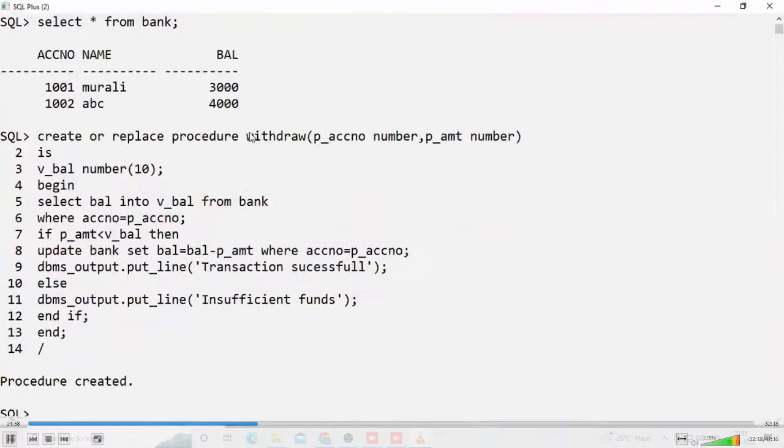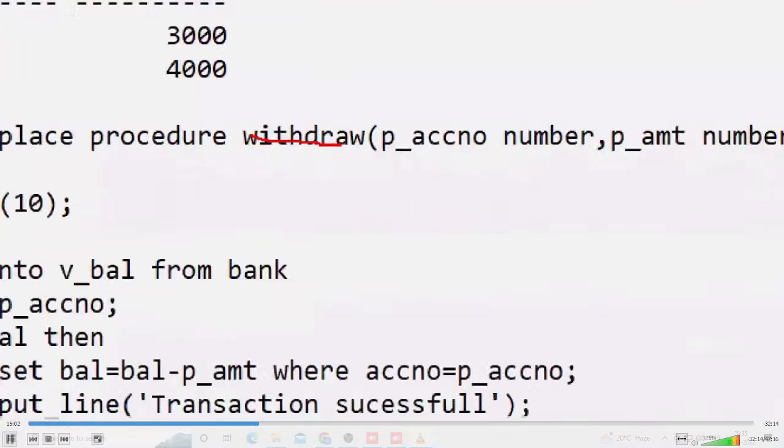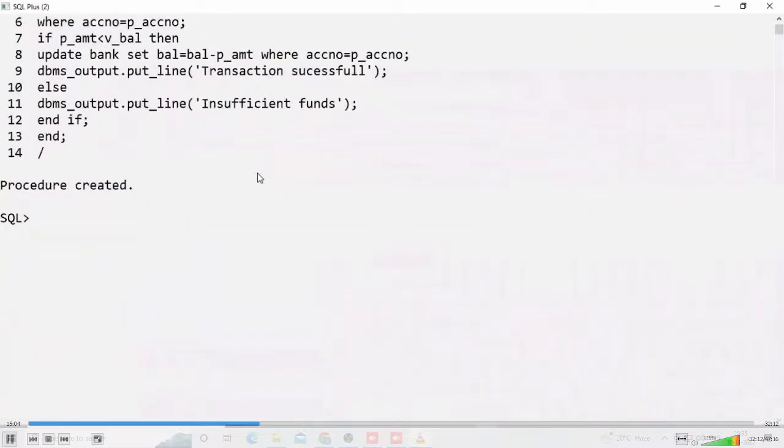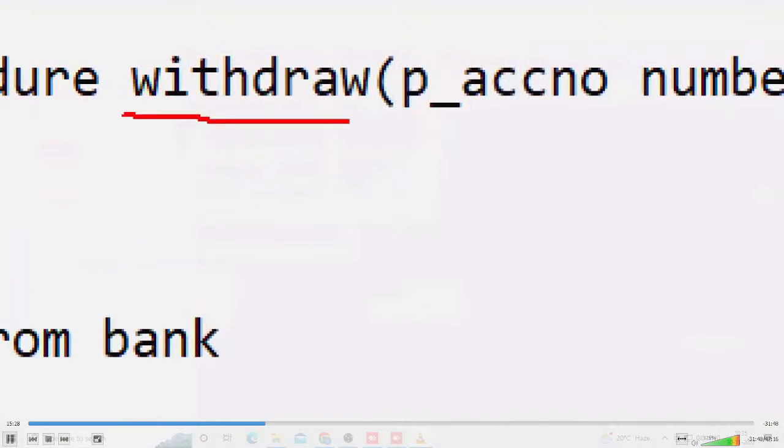Once I develop this withdraw procedure, I try to check the ATM transaction I mentioned in the previous case. Observe it here. I'm executing it with exec and the procedure name withdraw. I'm calling this procedure. You may not have an idea about all of this; just observe whether withdraw is there or not. That is the name of my program.